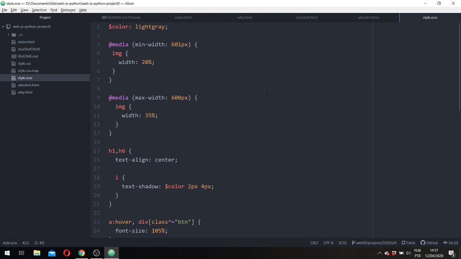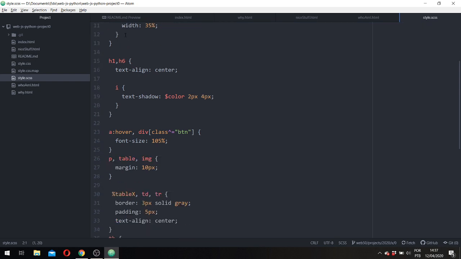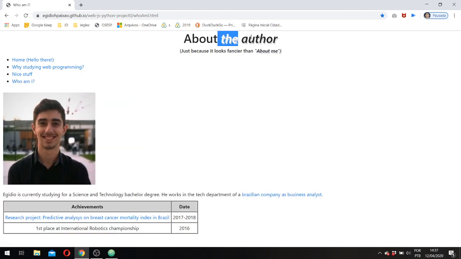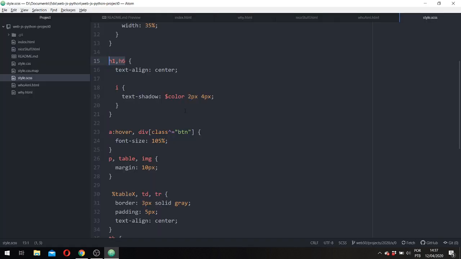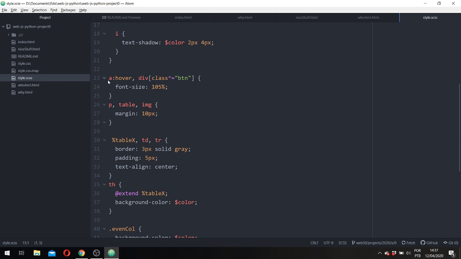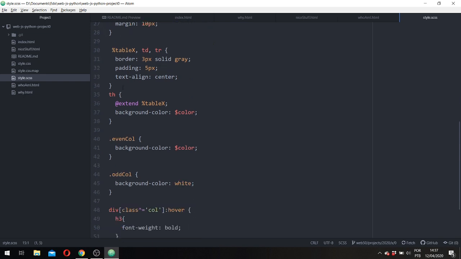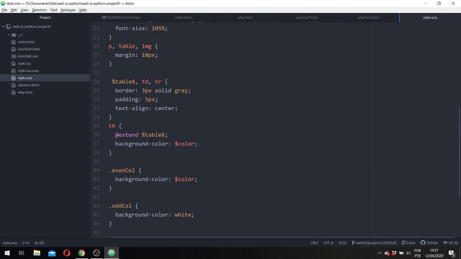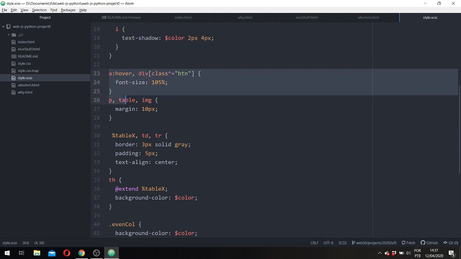Okay, on the style sheet, my own file, this SCSS file, there's the use of a variable, the light gray. It's applied on the i tag, on the H1 and H6 tag. You can see here on the Who Am I, there's the shadow. When you hover the mouse over the references here and over the button, they get bold, the column title gets bold, and the button, as it has a reference, it gets bigger.